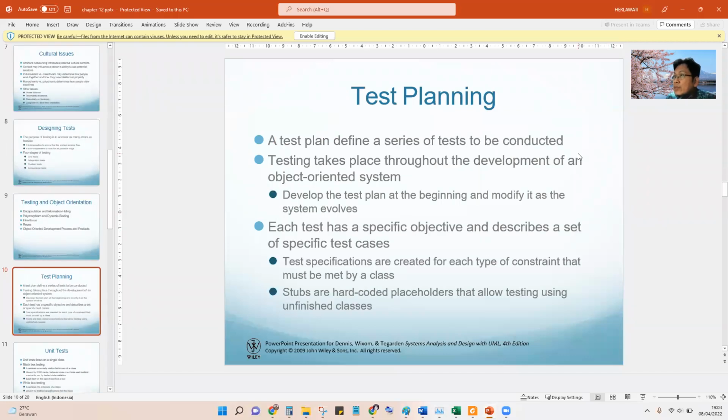Then we have test planning. The test planning should be a discussion with the user organization that will implement the software.